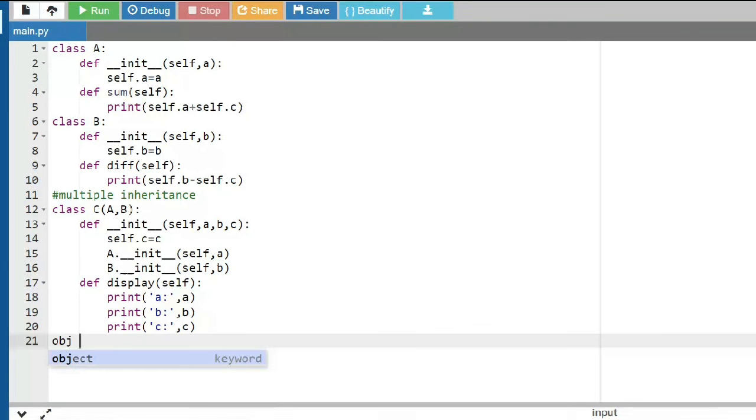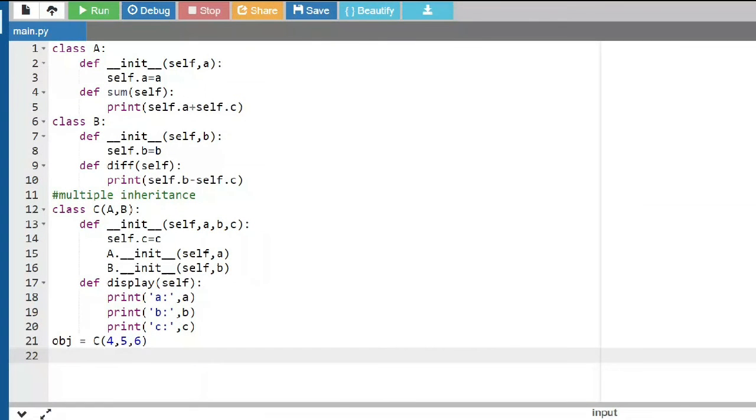I'm saying obj is equal to C. This is the name of the class. You can also create an object. As I already told you, even if they are in inheritance, they are individually classes. I'm passing some values, 4, 5, 6. The init method will be called and all the initializations will happen, the super classes will be called, and the respective A and B will be initialized.